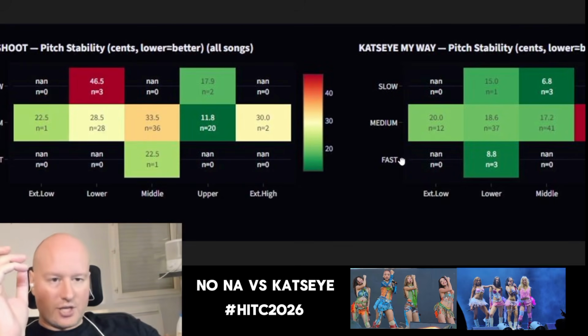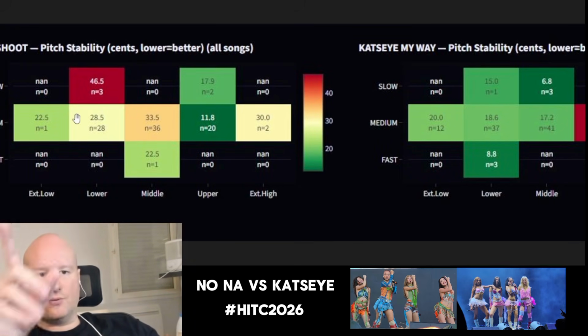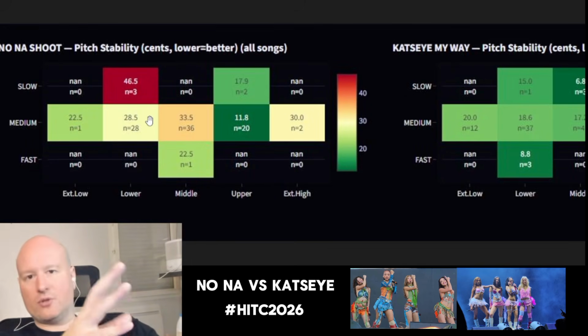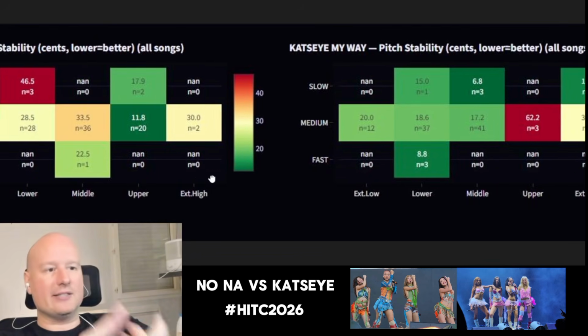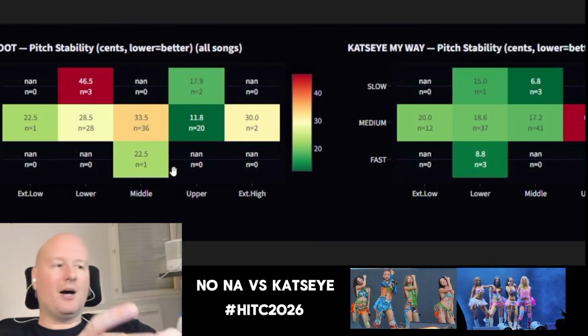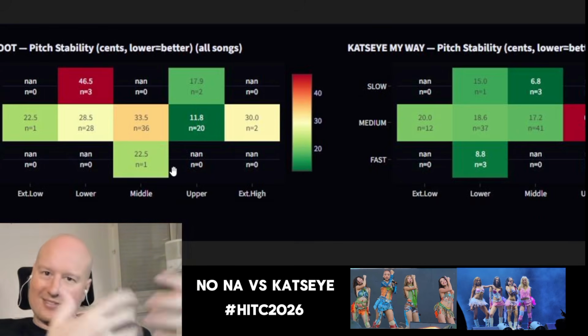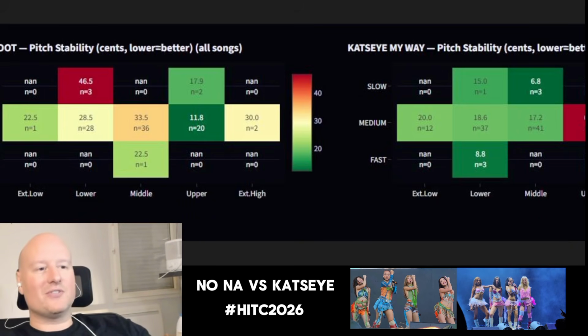KATSEYE is shining actually in the lower and the medium speed compared to NONA, right? And actually we're talking average, we're not talking absolute. So we will have to run a precise analysis with more songs. I'm just showing 2 songs, but we can do it with 100 songs, 200 songs of the same artist and put that together, right? That's what I'm doing here. But I'm starting the series with things that are less difficult.